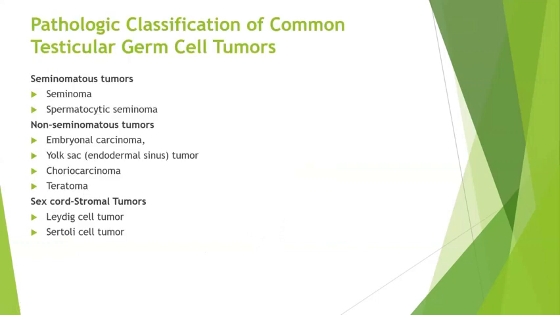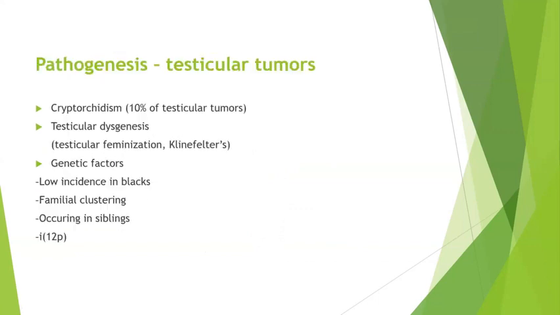So, neoplastic: the common classification of testicular tumors is into seminomatous tumor, non-seminomatous tumor, and sex cord stromal tumor. Seminomatous, we know, are seminomas and spermatocytic seminomas. Non-seminomatous will be embryonal carcinoma, yolk sac tumor, choriocarcinomas, and teratomas. Sex cord stromal tumors will be either Leydig or Sertoli cell tumors.